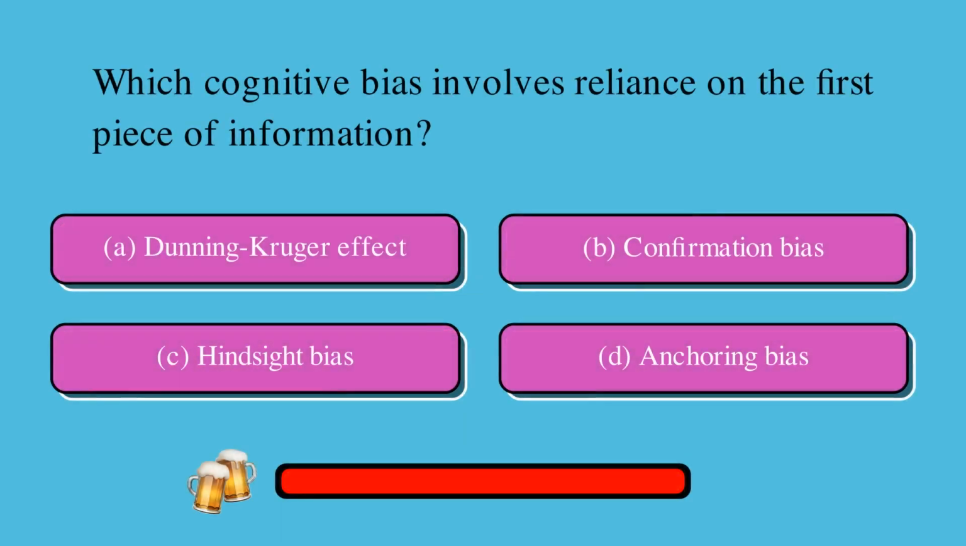Which cognitive bias involves reliance on the first piece of information? Is it A, Dunning-Kruger effect, B, confirmation bias, C, hindsight bias, or D, anchoring bias? The correct answer is D, anchoring bias.